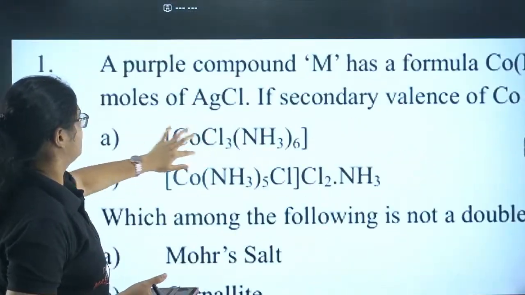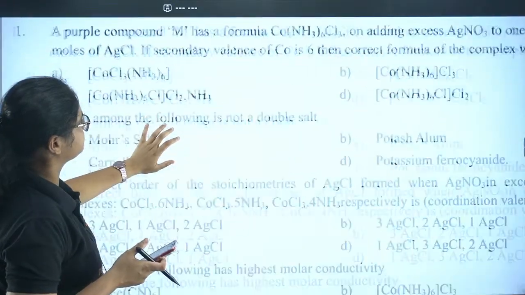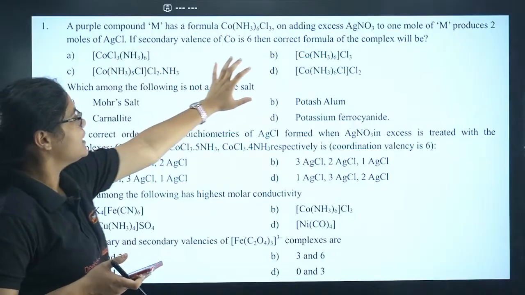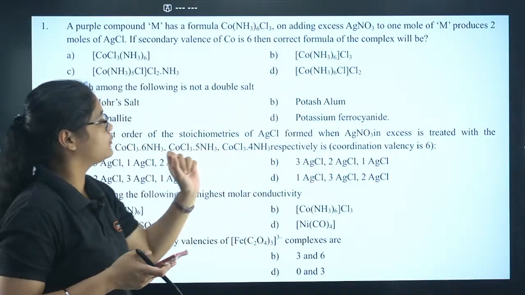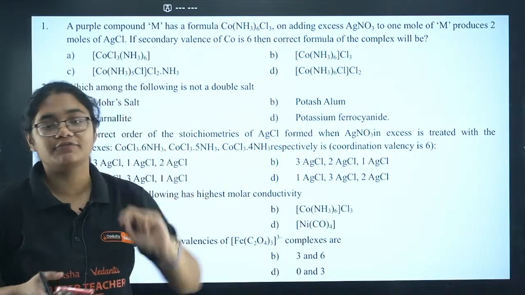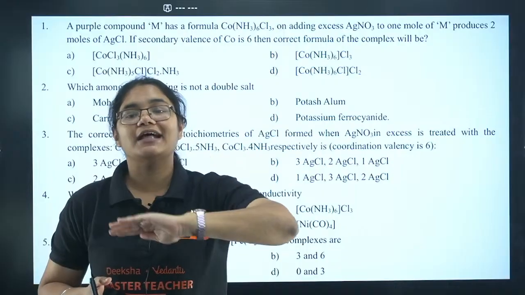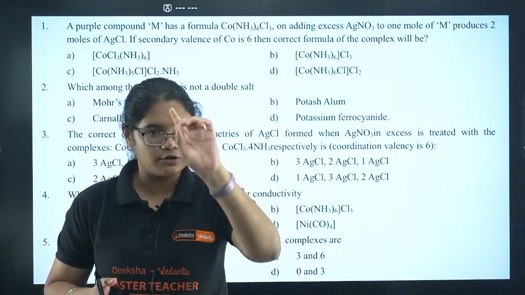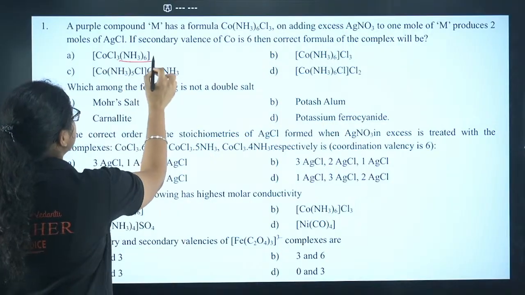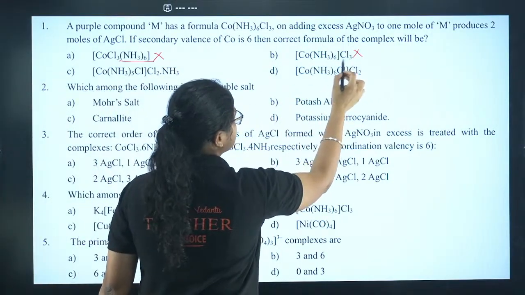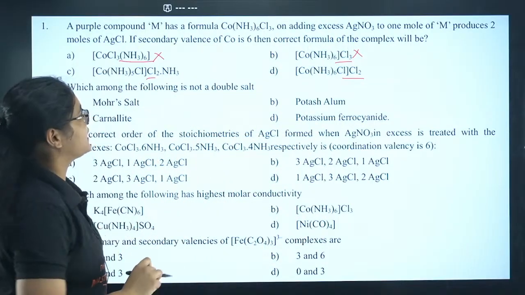I'll try. So please read the question. I hope it is visible. You are adding excess of AgNO3, okay? You are adding excess of AgNO3, and that is producing 2 moles of AgCl. So when 2 moles of AgCl is produced, that means 2 chlorines have to be outside the complex. First of all, you have to make sure of that. So in which option do you have 2 chlorines outside the complex? Here there are no 2 chlorines outside the complex. Here 3 chlorines are there, not there. Here possible, here possible.